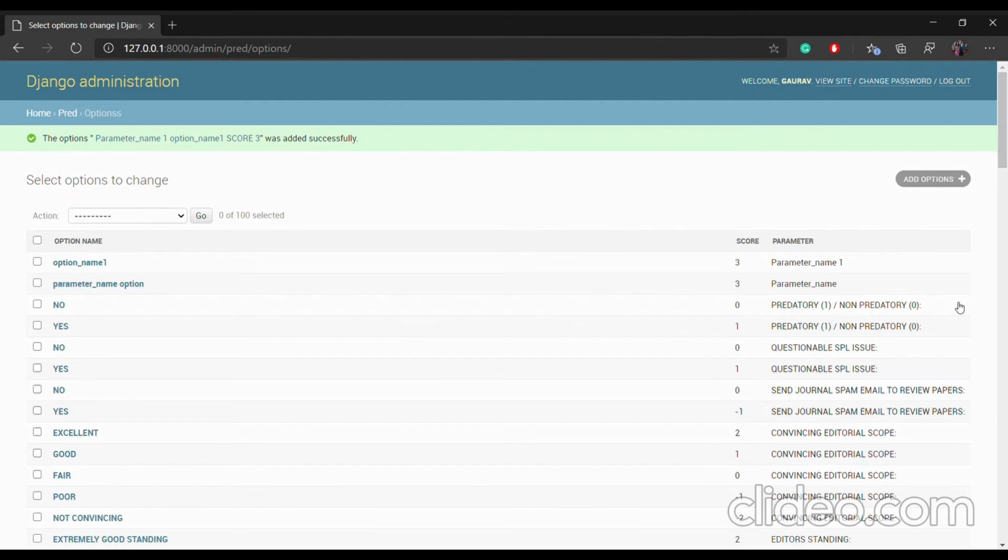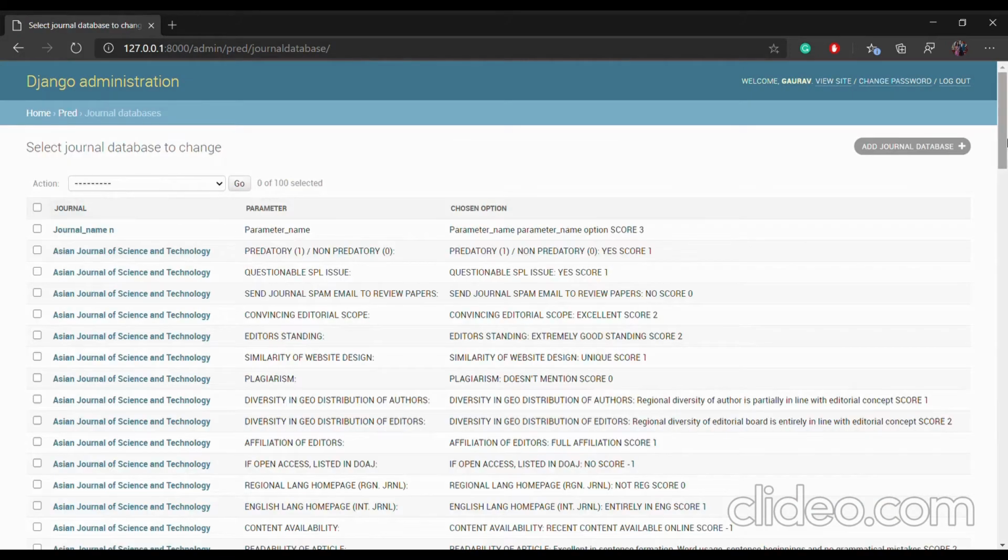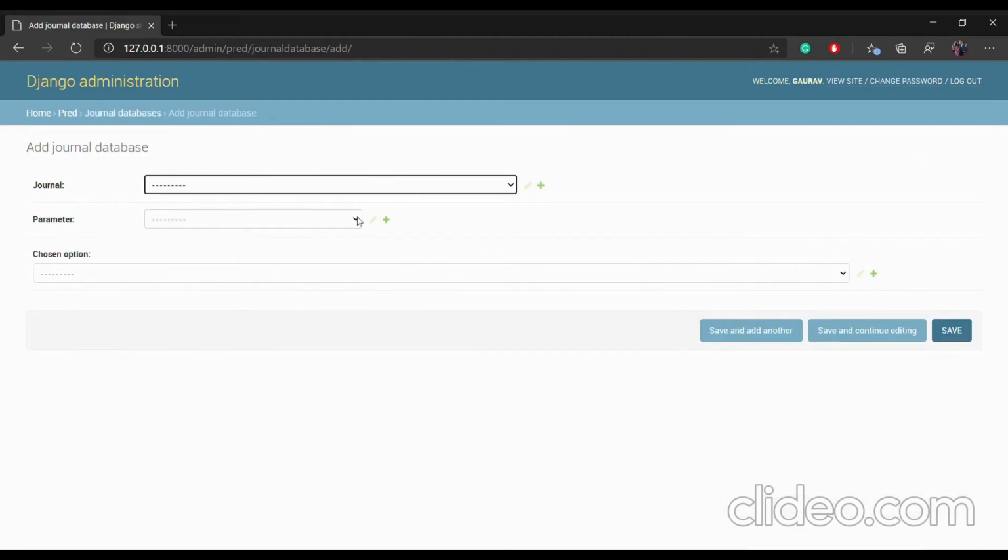So after adding the new options in the last table, we combine all the details of the first three tables and we create a new data for a particular journal.